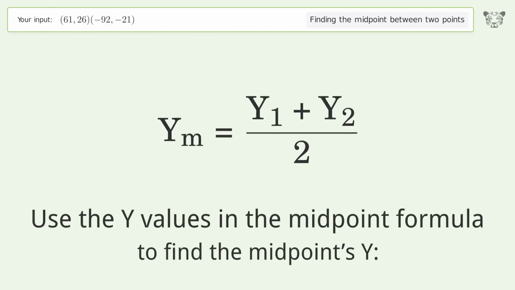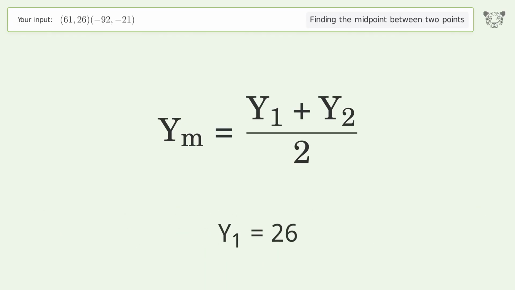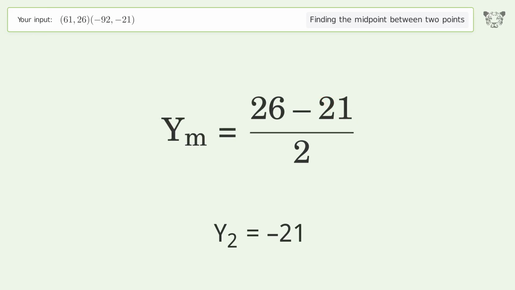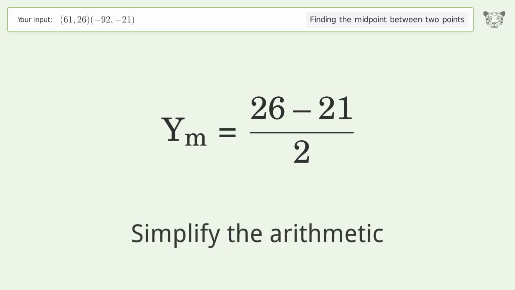Use the y values in the midpoint formula to find the midpoint's y. y1 equals 26. y2 equals negative 21. Simplify the arithmetic.